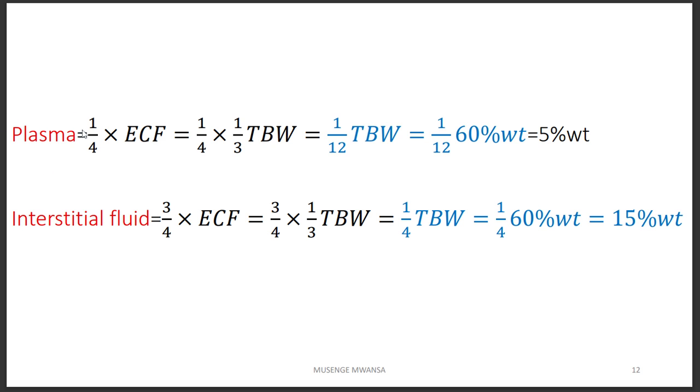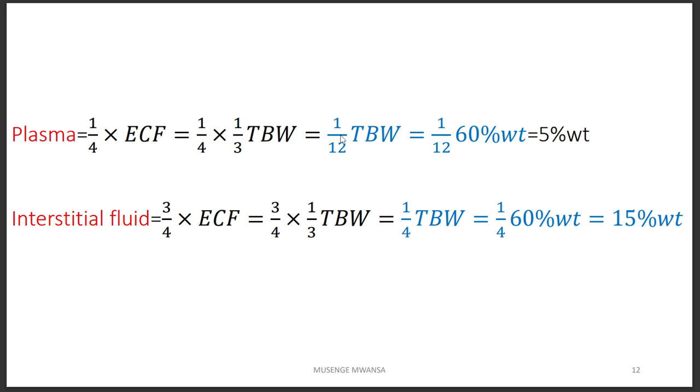Plasma and interstitial are all found in the ECF. So for plasma out of the ECF, which we already know is 14 liters, plasma will take 1 over 4, and interstitial is going to take 3 over 4. So the liquid found in blood is less than the liquid which is found just in the spaces between cells. So if we say 1 over 4 times ECF, but we also know that ECF is one-third of total body water.